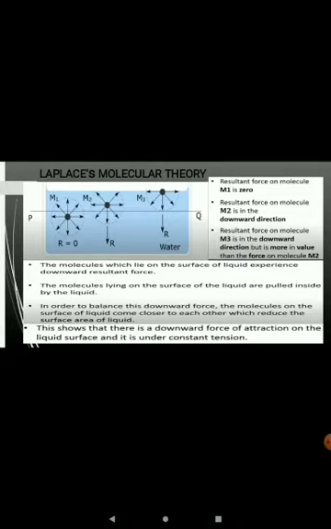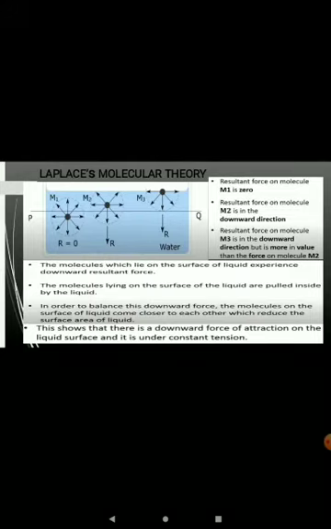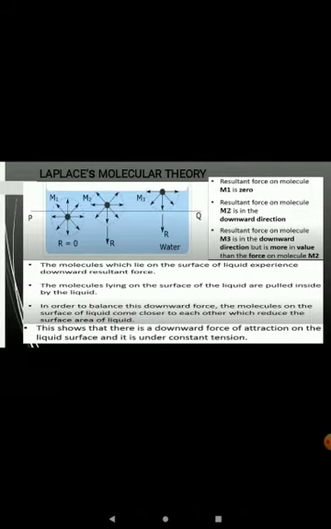It means the molecules which are just below the free surface or on the free surface of the liquid experience a resultant downward force acting toward the molecules inside the liquid, and to balance this downward force, the free surface of the liquid has a tendency to contract and have a minimum surface area.